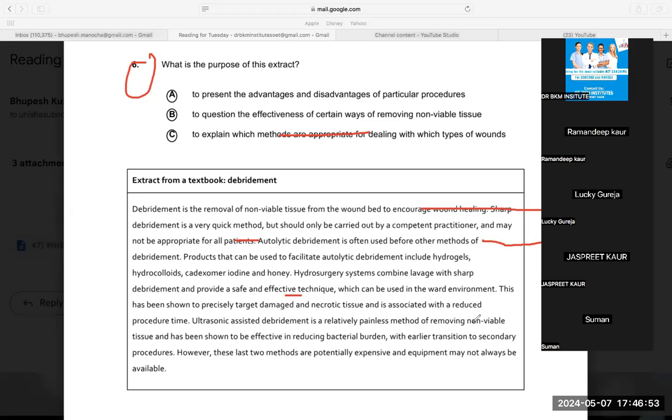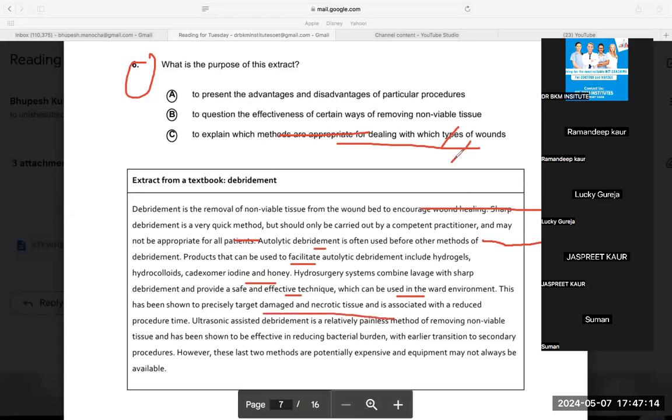Hard question, yeah. This is hard. To explain which methods are appropriate dealing with which types of wounds. Sharp can be carried out, may be appropriate for all the patients. This can also be the answer, which type of wounds. Product can be used to facilitate autolytic and other methods. Honey, hydrosurgery used in the ward environment. This has been used to precisely target. This is also about type of wounds. And ultrasonic assisted debridement is a relatively painless method, removing non-viable tissue. They are also talking about the type of wounds.